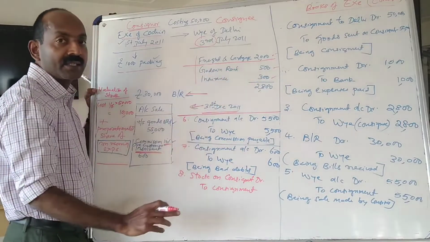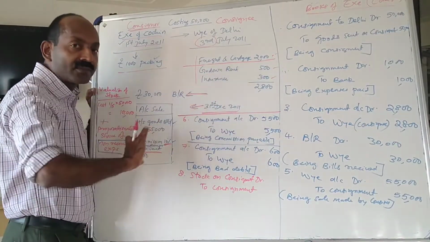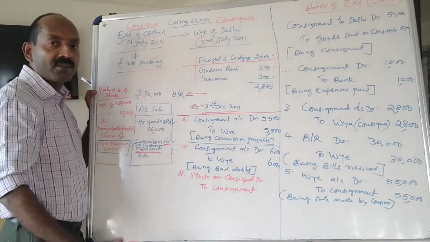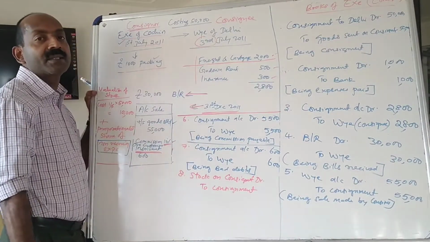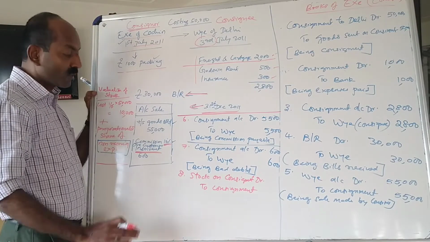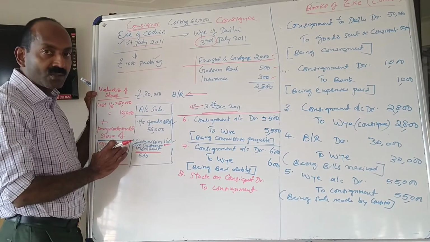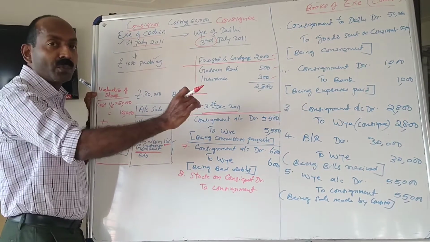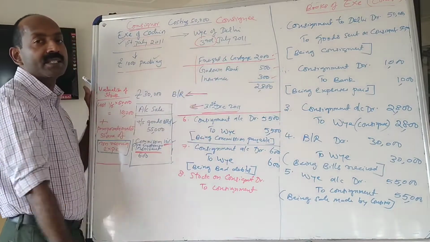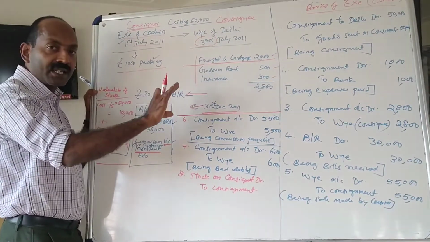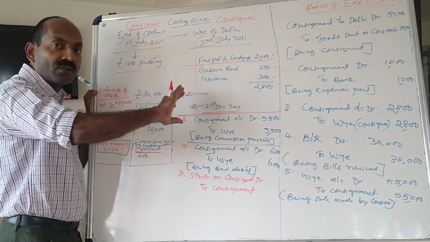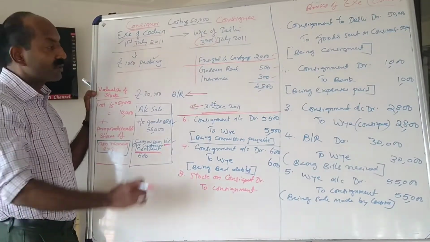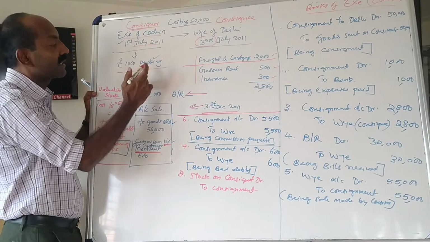Godown rent is incurred after the goods reach the godown of the consignee. Insurance, too, is incurred after the goods reach the godown of the consignee. So remember, non-recurring expenses are those expenses which are incurred up to bringing the goods to the godown of the consignee. Anything incurred after the goods reach the godown is excluded from non-recurring expenses. So in this example, which are the non-recurring expenses?